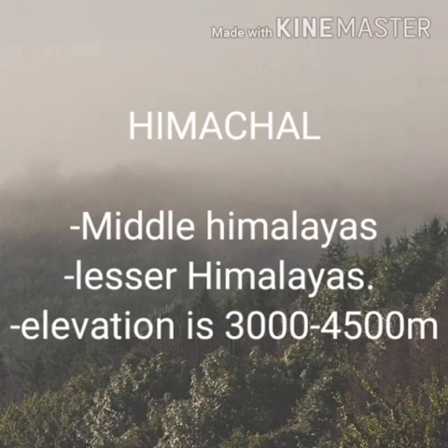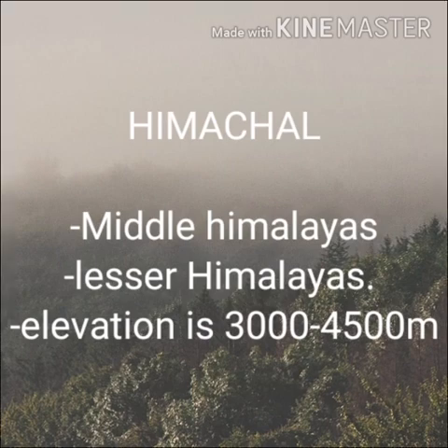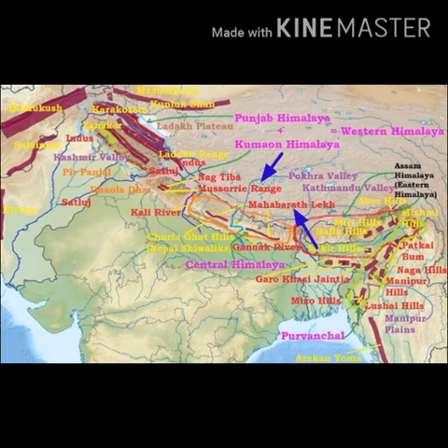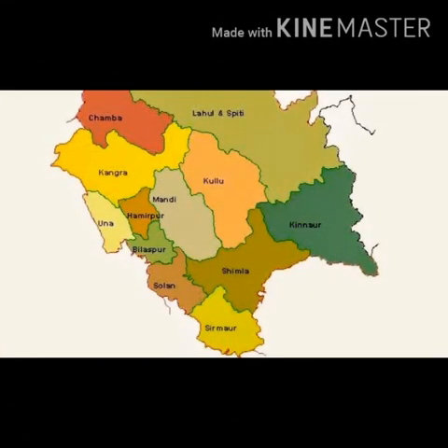Now in the Himalayan Range, second is Himachal. You can see in the map, first is Himadri, second is Himachal. These are also called Middle Himalayas or Lesser Himalayas. The average elevation of this range is 3000 to 4500 meters. Important ranges found here are the Pir Panjal Range, Mussoorie Range, Mahabharat Range, etc. Many hill stations like Shimla, Dharamshala, Kullu Manali and Mussoorie are found here.